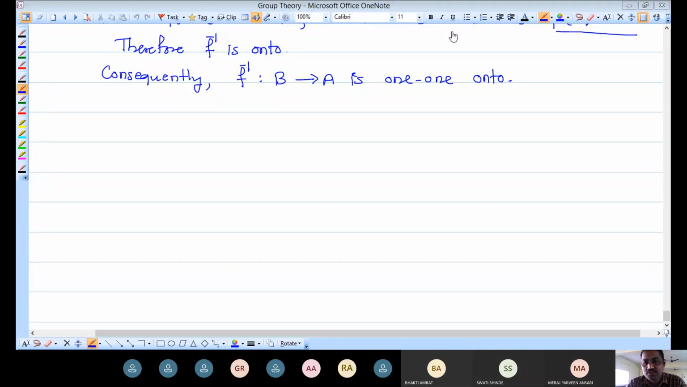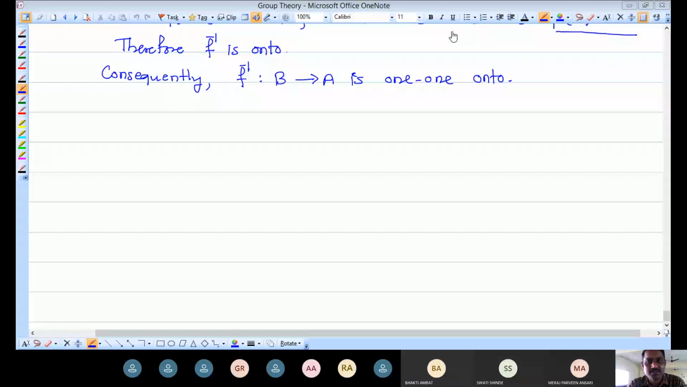So what is meant by onto function? Onto function means each element in the second set, that means the codomain, has a pre-image in the domain. For an element in the second set, at least one element must exist in the first set whose image is that element. So that type of mapping is said to be an onto mapping.